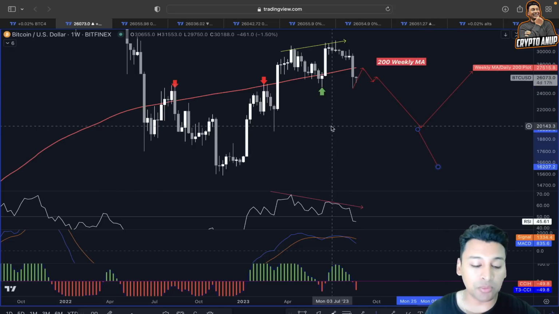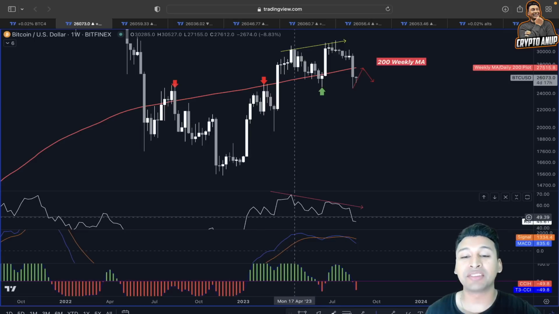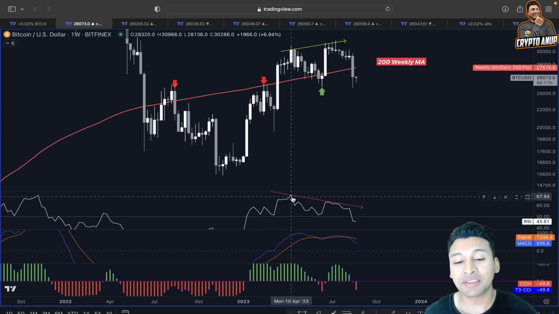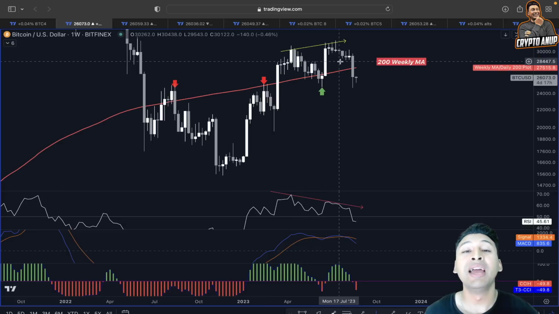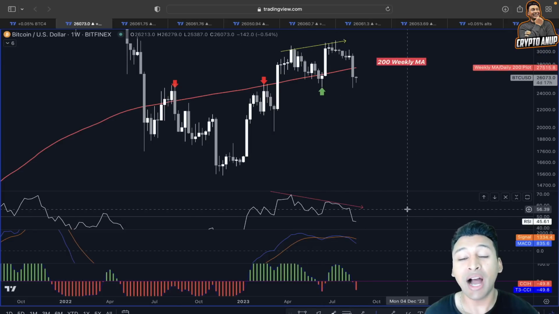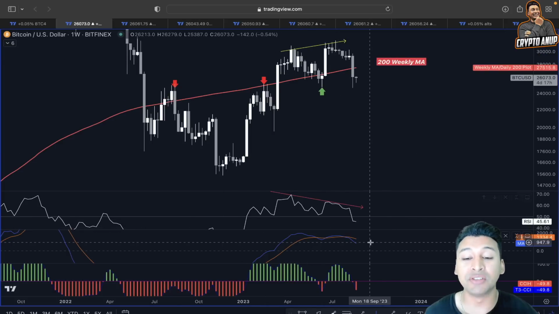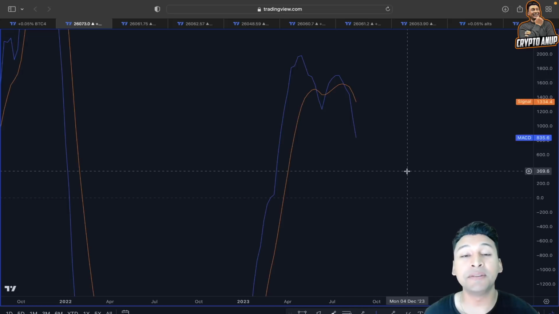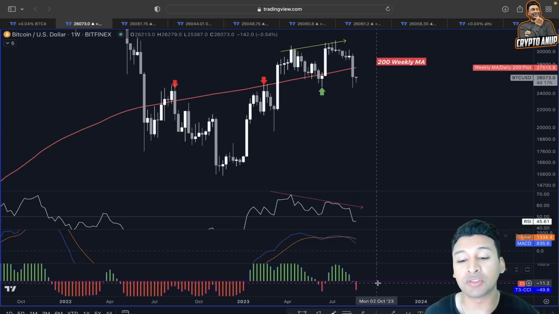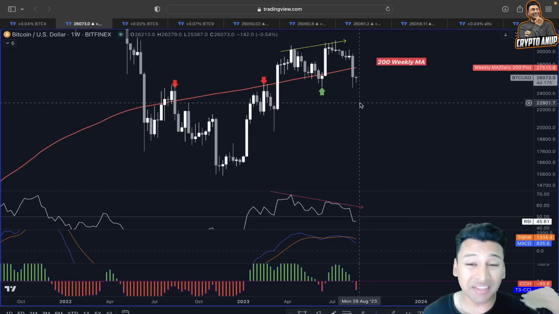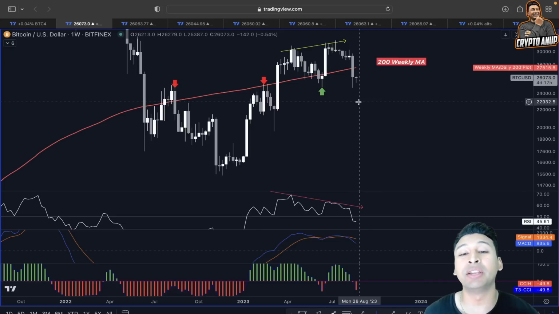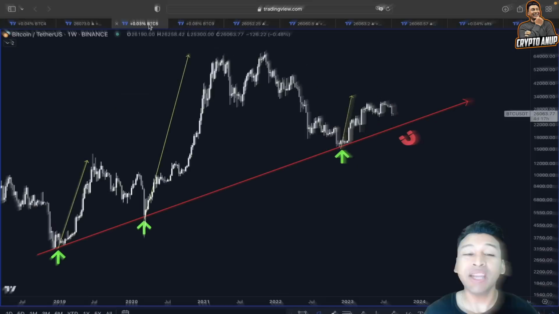Because if you look at the price action and at this RSI in a weekly time frame, RSI is clearly forming lower highs while the price is forming higher highs. That means we are being flashed a bearish divergence. Even if you look at this MACD, this is a bearish MACD cross, and the T3 CCI indicator is also in negative territory. So this is definitely showing us the price for the coming days might show some more weakness,